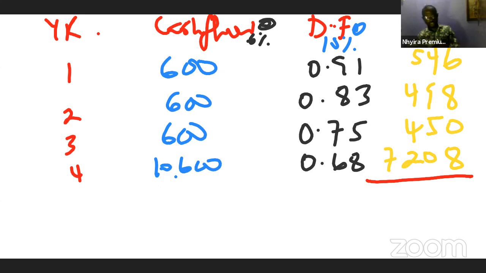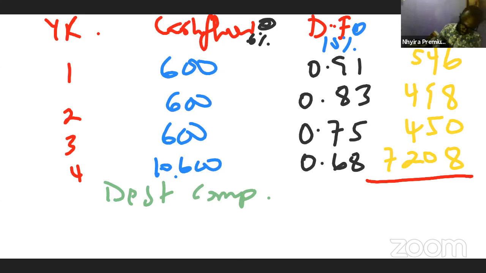So we add it up, and that present value is what is going to give us the debt component. So the debt component, when we add this up, will be 8702. So that is the debt component.